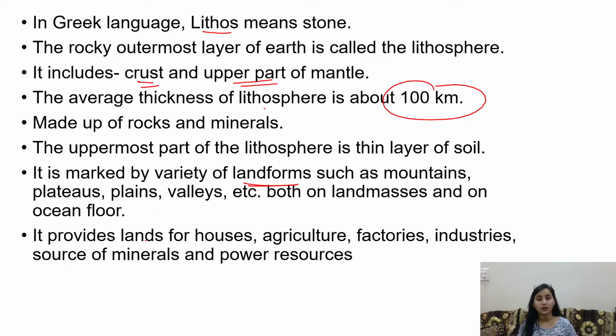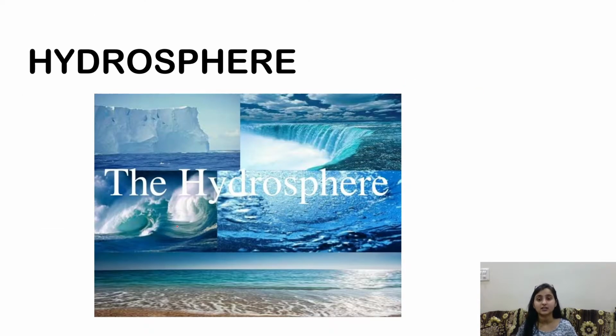Land provides us houses, land for agriculture, land to live on, like buildings, factories, industries, and all this. Whatever you can imagine that is on the land is a part of lithosphere. Okay, moving ahead, let's discuss hydrosphere. Hydrosphere means water. Anything that is related to water, every water body, is a part of hydrosphere. Like everything on the land masses is lithosphere.